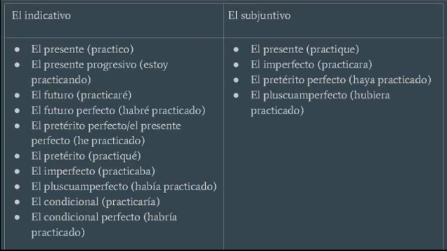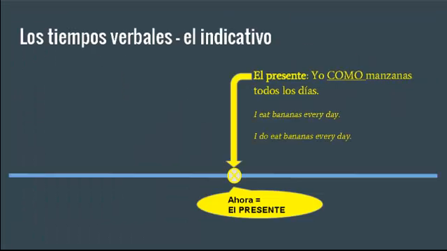Here we have an overview, a list of the indicative and the subjunctive verb tenses. You can see there are a lot more in the indicative than there are in the subjunctive. Today we're not going to look at the subjunctive like I mentioned, but we will look at the indicative. And here's a list, but we're going to enter into these one by one on a timeline. We're going to start with the present.